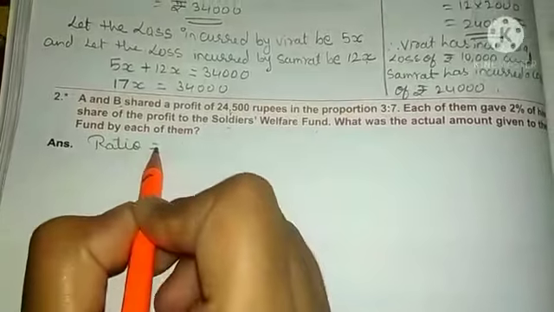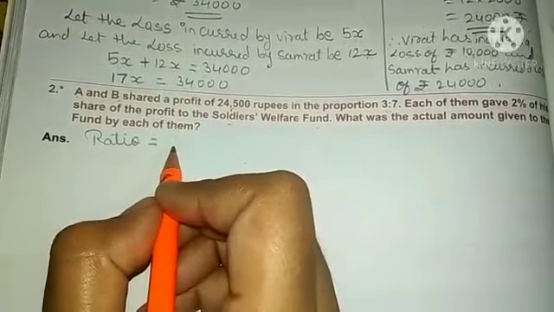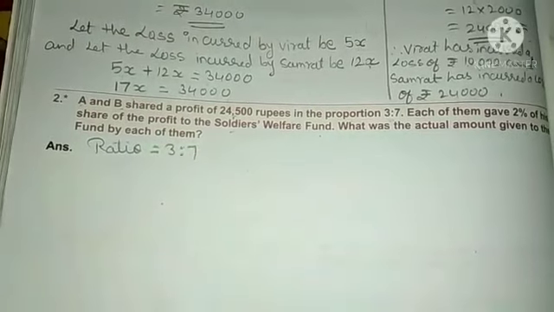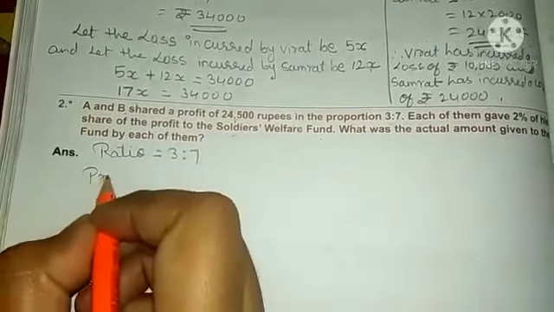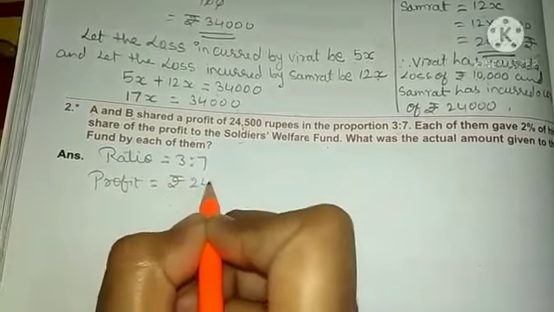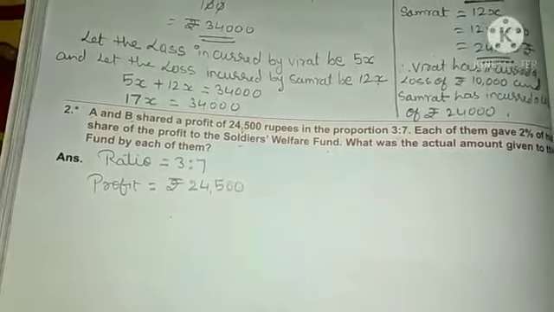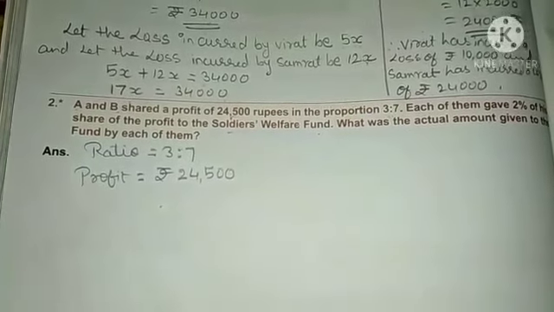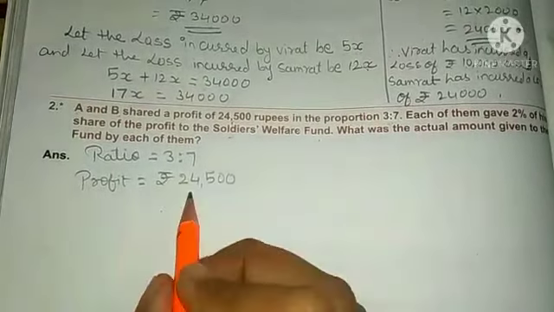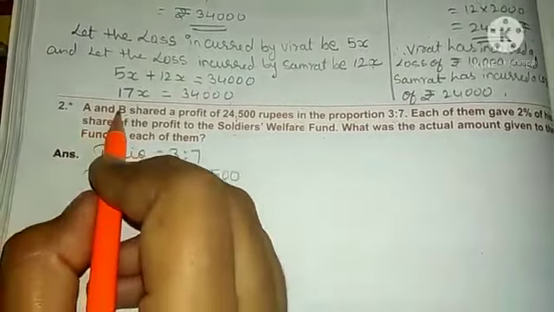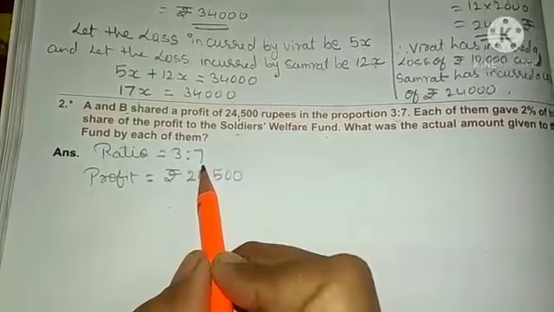The ratio of their capital as well as the profit is 3:7. The profit they have made is 24,500 rupees. So now we have to share this profit 24,500 between A and B in the ratio 3:7.